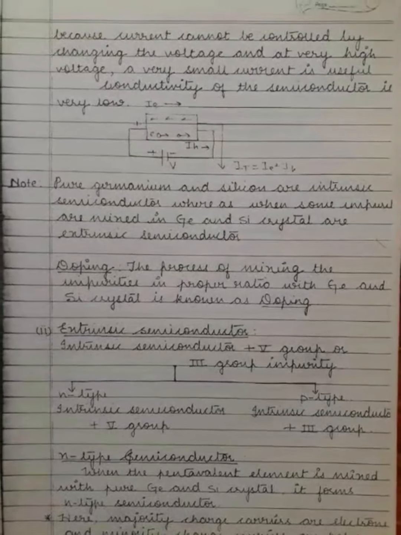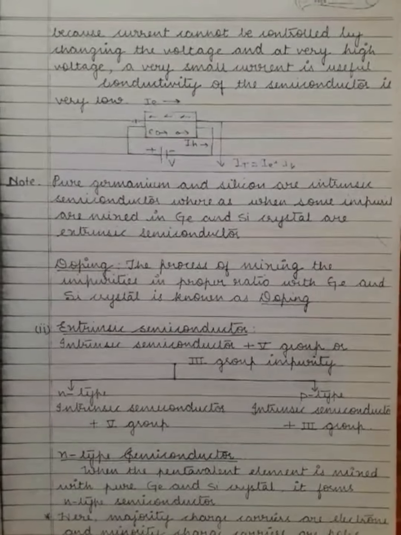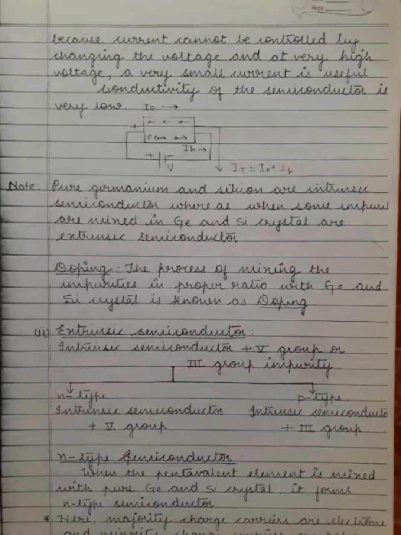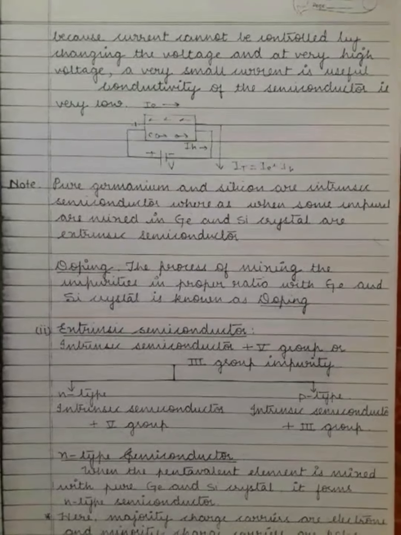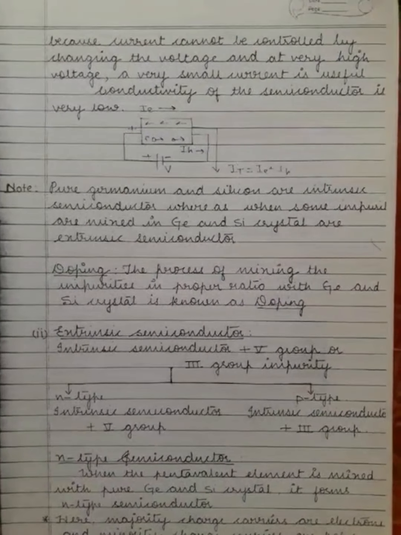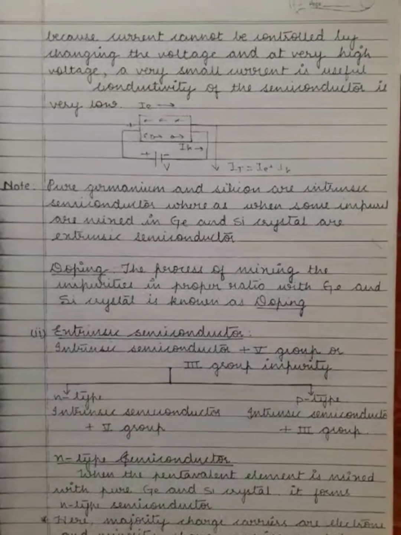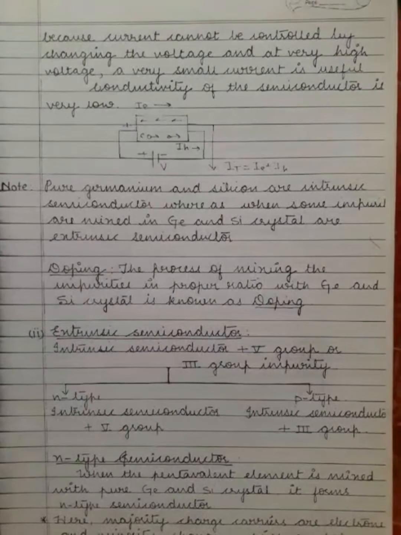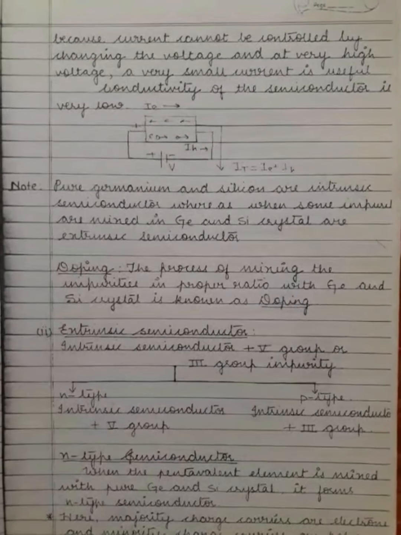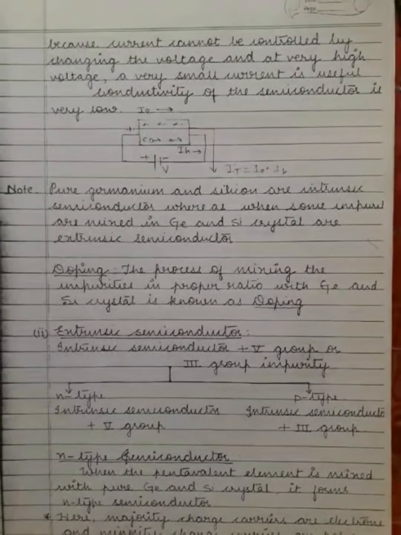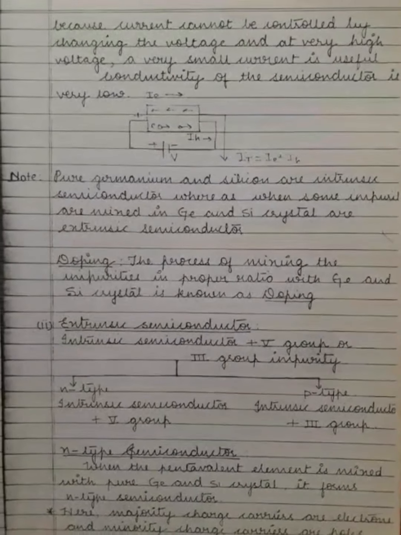In the previous video we learned about the intrinsic semiconductor. Now we will learn about the extrinsic semiconductor. Extrinsic semiconductor is formed by adding fifth group or third group impurity. When we mix fifth group or third group impurity, we obtain N type and P type extrinsic semiconductors.